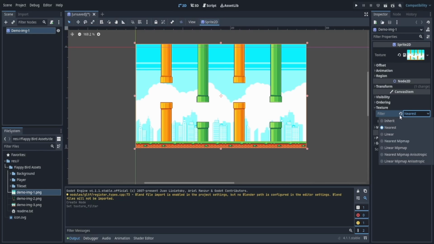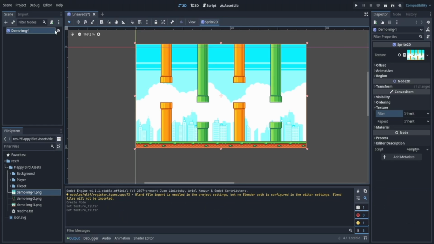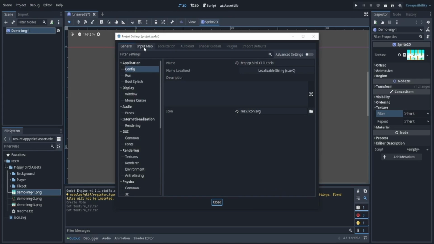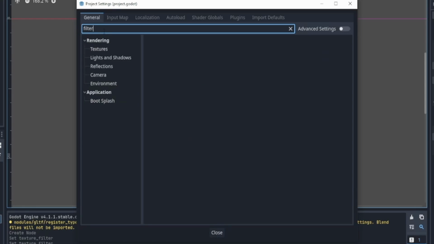Now here by default, if we actually reselect this and click the loop, it'll say inherit. Now what does inherit mean? Inherit is going to inherit the default project settings. Now if we go to the top left and click project, we see project settings. If we click that, we'll go down here. We can actually just search up filter, and we should find rendering textures.